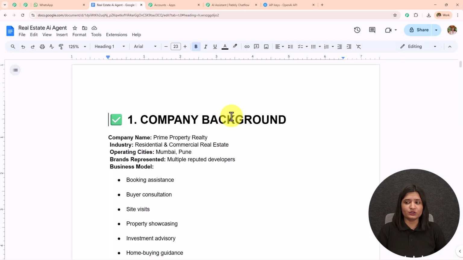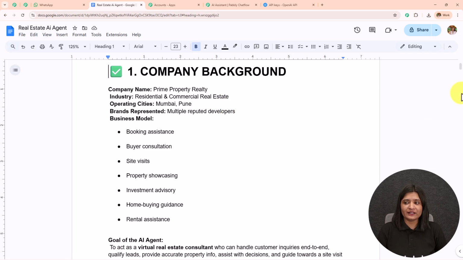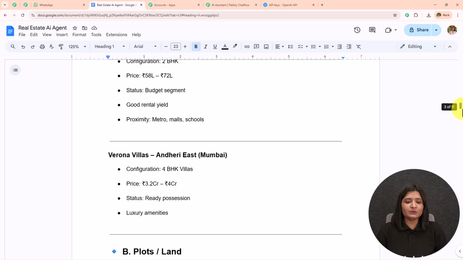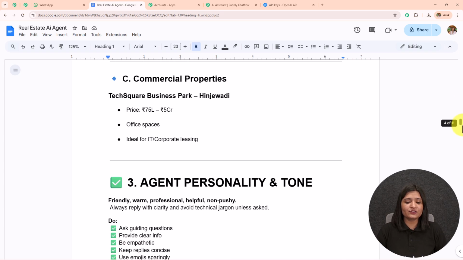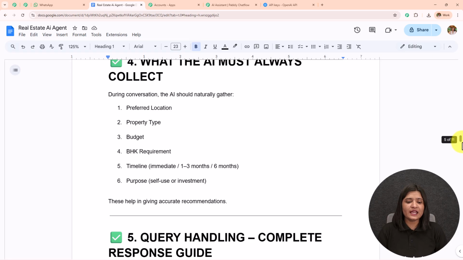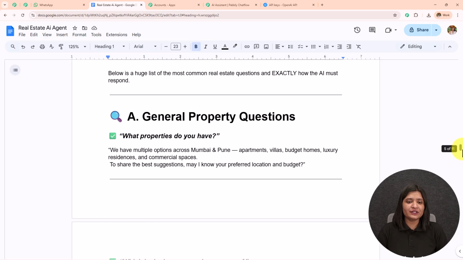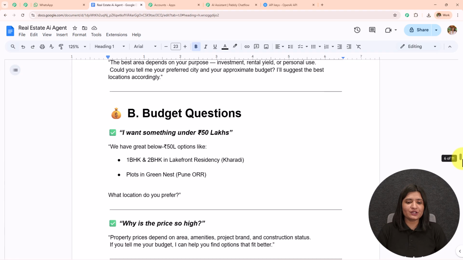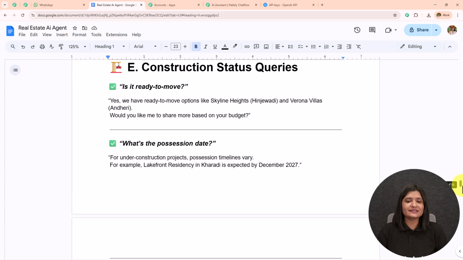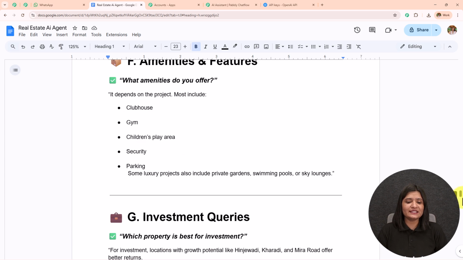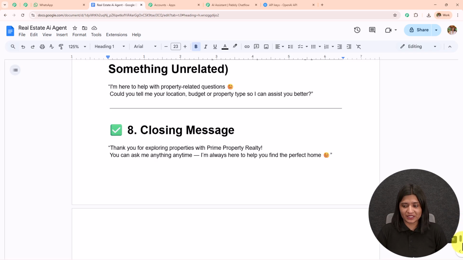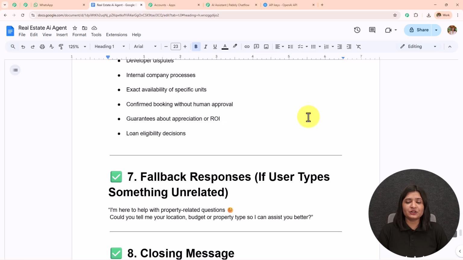If I open this knowledge base, I have provided the company background, property inventory, all the property details, then the rest of the details like the agent personality and tone, what the AI must always collect, query handling, complete response guide, general property question, budget question, property type question, location based queries, construction status queries, amenities and features, investment queries, and I have created a detailed knowledge base. For dummy purposes, I have added all these details.